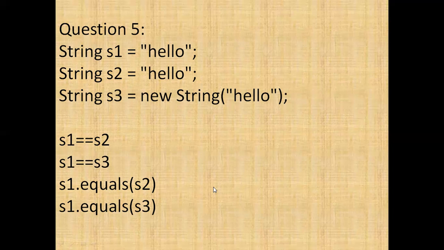So basically they are checking the difference between double equal to and dot equals. You should have some knowledge of the SCP, the string constant pool, and the heap: when a string will be created in heap memory and when it will be created in the SCP. And you should know what double equal to does and what dot equals does. That's it, it's a basic question.